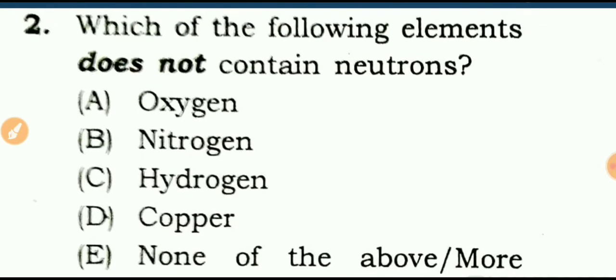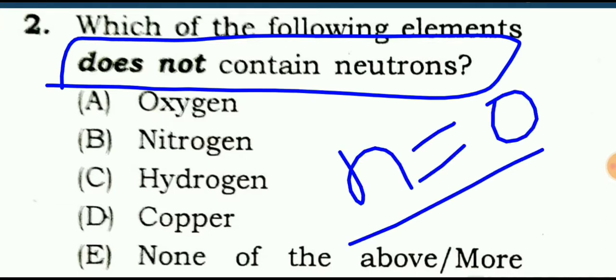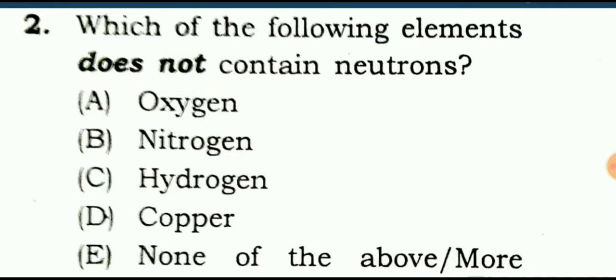Next question is which of the following elements does not contain neutrons? Means does not contain neutrons means what? Number of neutron 0, and there is only one element, that is hydrogen. Hydrogen has no neutron, means option number C is the right answer.